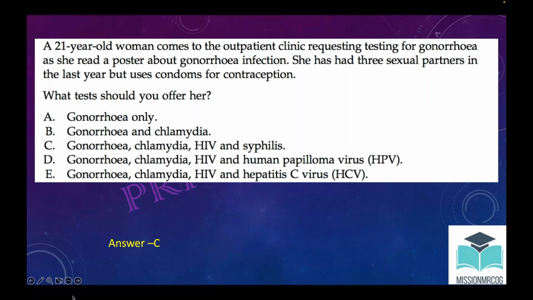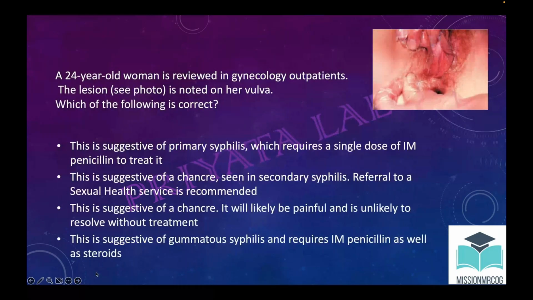This is a 24-year-old woman who has got an ulcer in the vulva. Which of the following is correct? You can see a single indurated ulcer.